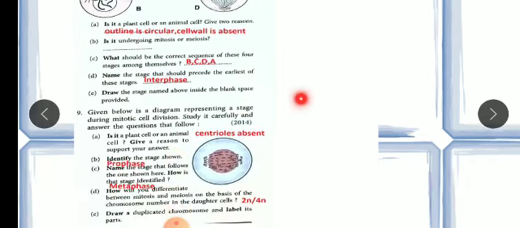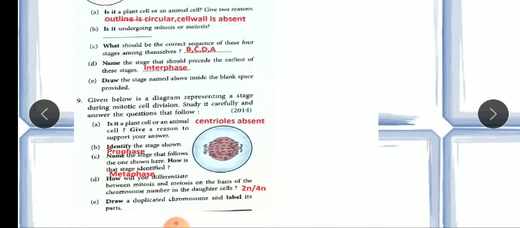The last question is also diagram based, and you can see it came in 2014, in the 10th pre-board. Now they are saying study the diagram carefully and answer the following questions. Here you can see the outline is circular, but we cannot see the centrioles. They are not showing us centrioles.